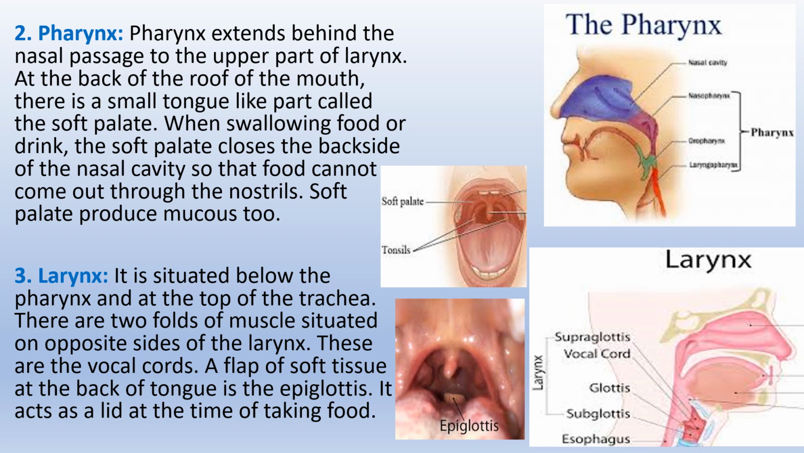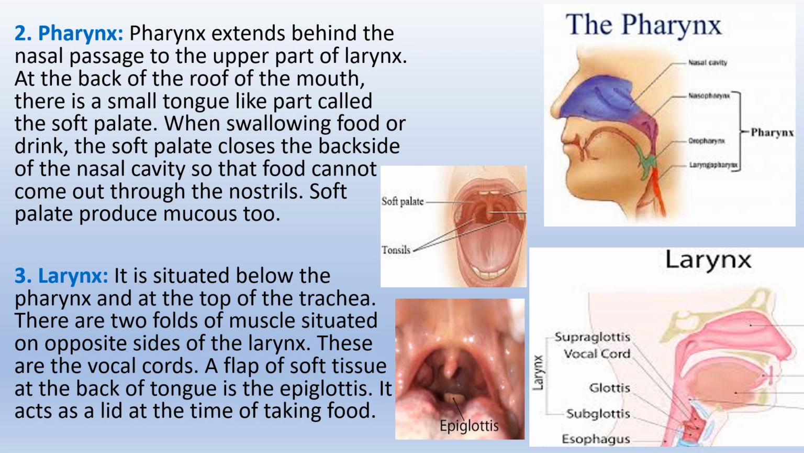Pharynx. The pharynx extends behind the nasal passage to the upper part of the larynx. At the back of the roof of the mouth, there is a small tongue-like part called the soft palate. When swallowing food or drink, the soft palate closes the backside of the nasal cavity so that food cannot come out through the nostrils. The soft palate produces mucus too.